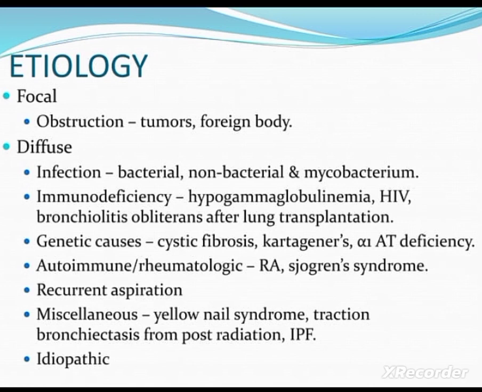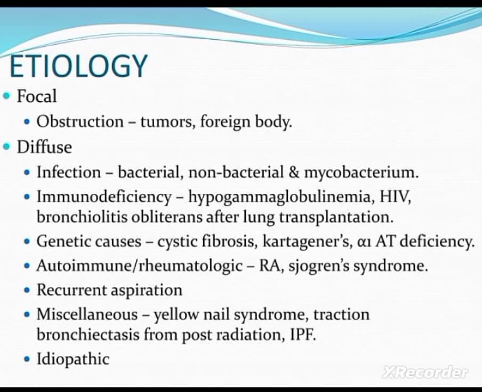Next one, diffuse etiology. In diffuse etiology, there will be infection, especially bacterial, non-bacterial and mycobacterial etiology. Then immunodeficiency. In case of HIV, bronchiolitis obliterans after lung transplantation, then hypogammaglobulinemia, in all these conditions, the person will have immunodeficiency.